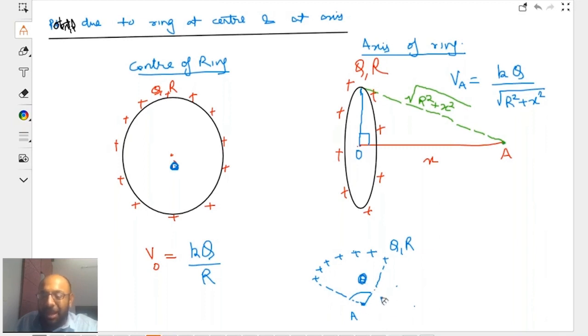In this case as well, potential at A will be KQ by R, not R square. When talking of potential, we will not talk of R square. Second, all the charges in this case as well are at the same distance R from the center, right? So here also the same expression will come. So there is no burden on us. Am I right?